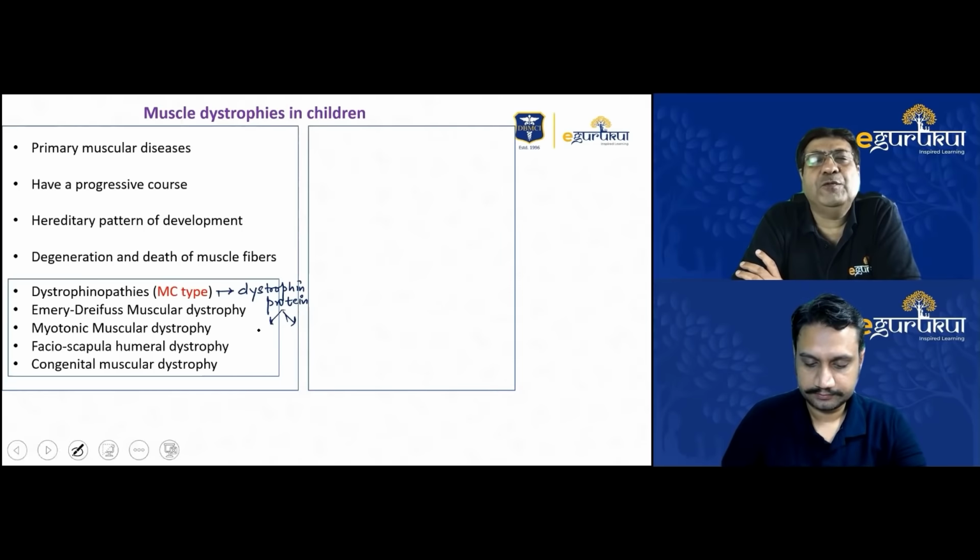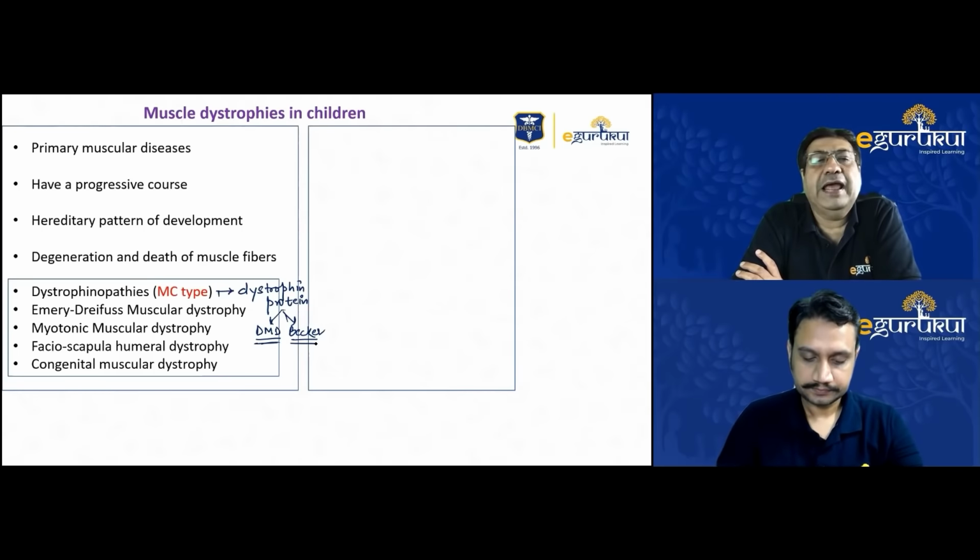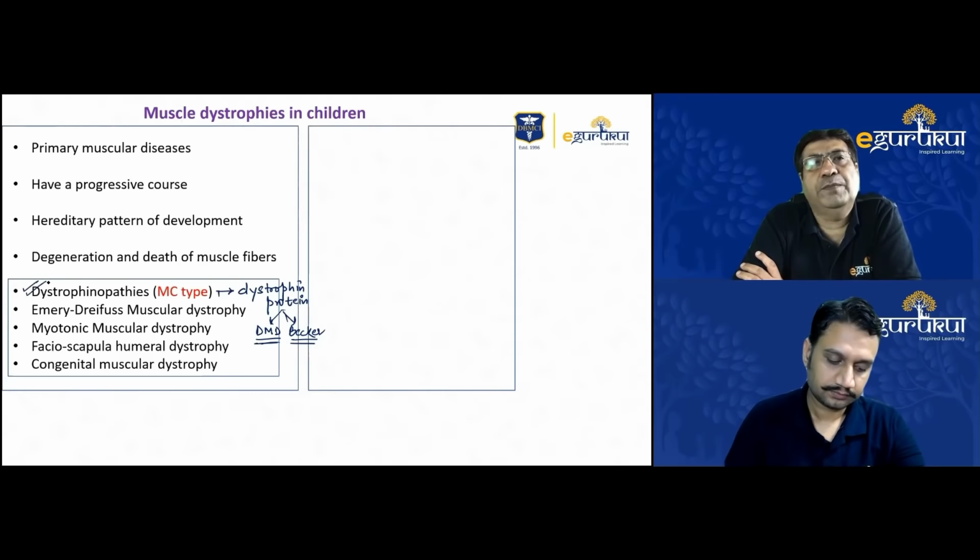Emery-Dreifuss muscle dystrophy, well, this is not very commonly seen in children. In fact, I would say statistics show that the overwhelming majority of muscle dystrophy seen in children are likely to be DMDs. But Emery-Dreifuss muscle dystrophy, myotonic muscle dystrophy, facioscapulohumeral dystrophies, and then congenital muscle dystrophies, these are some of the other types of muscle dystrophies that are seen. But overall, the most common type of muscle dystrophy that we encounter in children will be dystrophinopathies, that is DMD and Becker's.